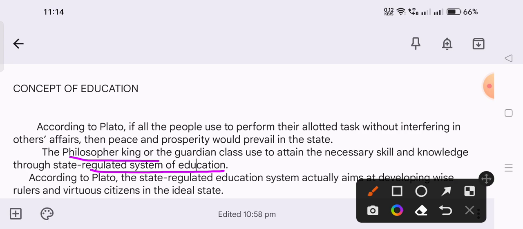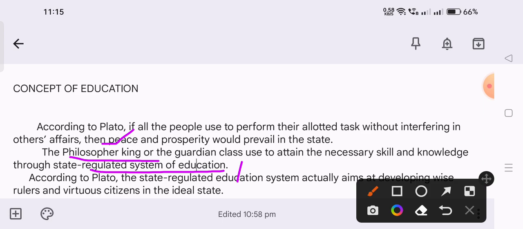Plato suggested education is necessary, and it is the key to making the philosopher the ruler in society. Education is very important for a ruler to protect a country well. Without education and without any qualification, no one can control the society, no one can control the state. So that's why here he mainly focused